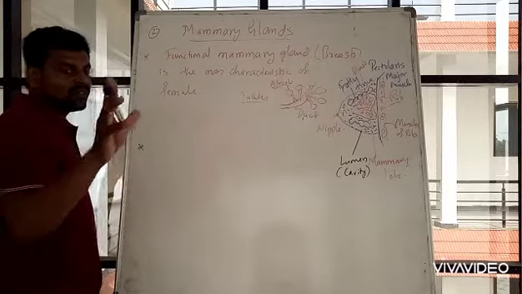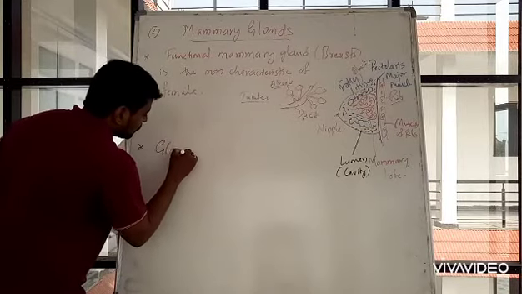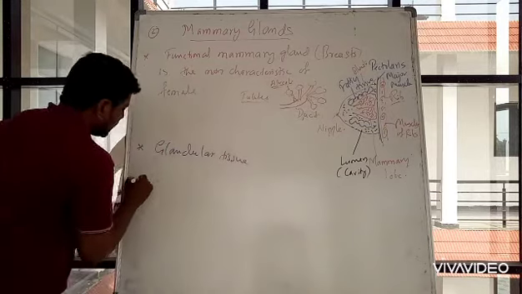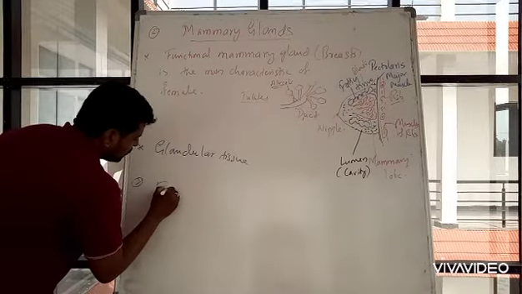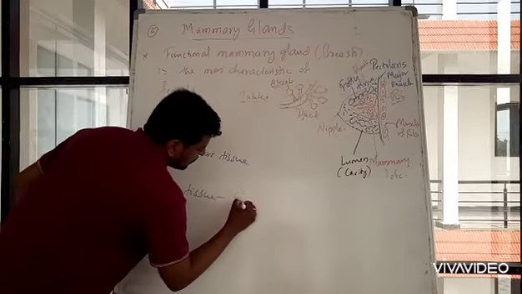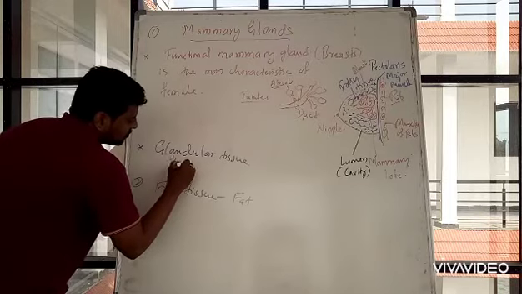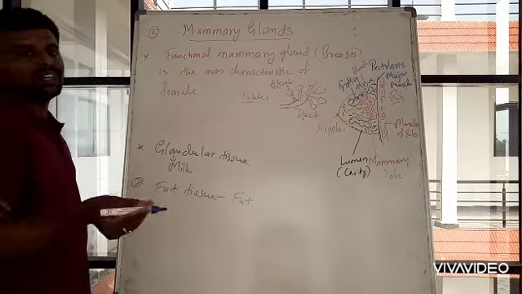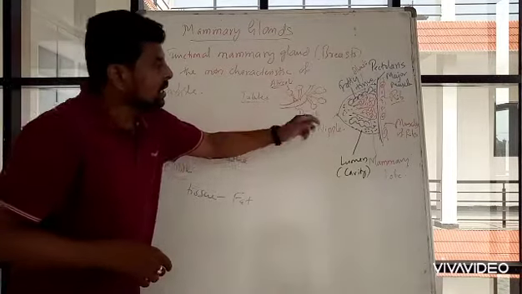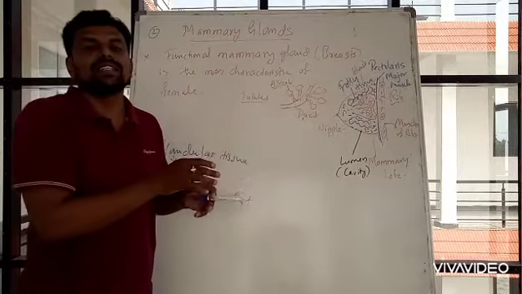There are two types of tissue: one is glandular tissue, the other is fatty tissue. Fatty tissue produces fat, and glandular tissue produces milk. The glandular tissue is arranged in a pouch-like structure or lobes, which you can call mammary lobes.